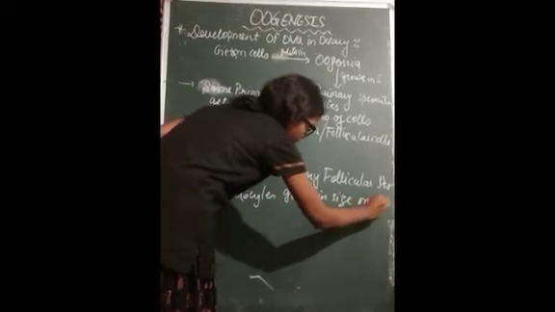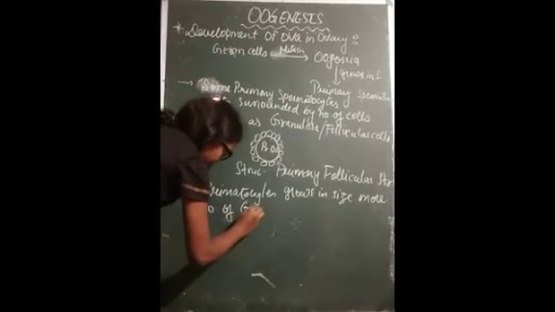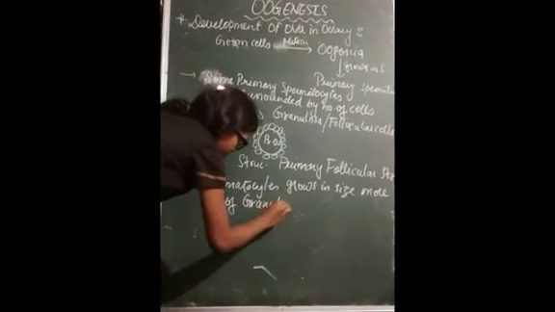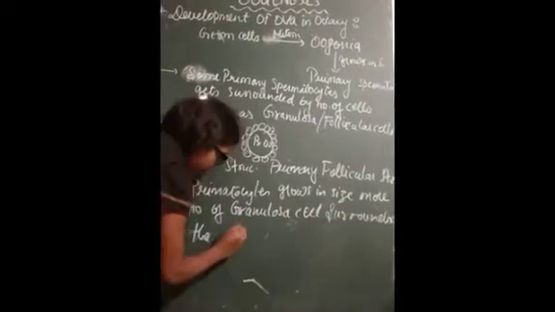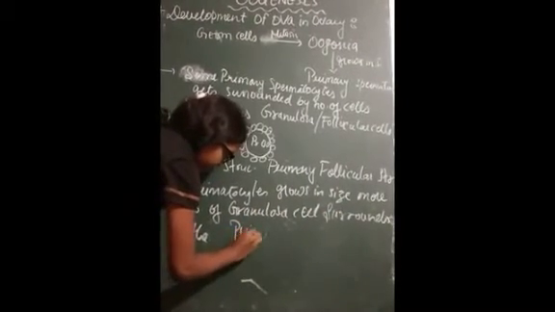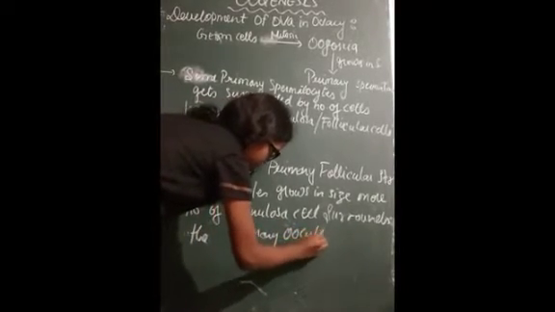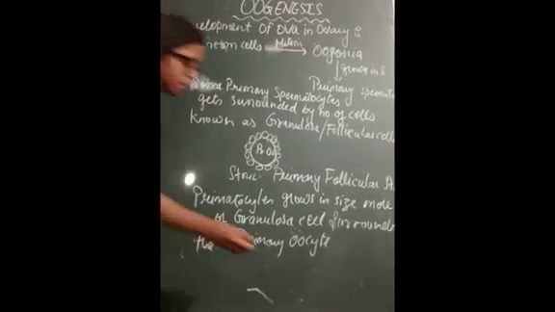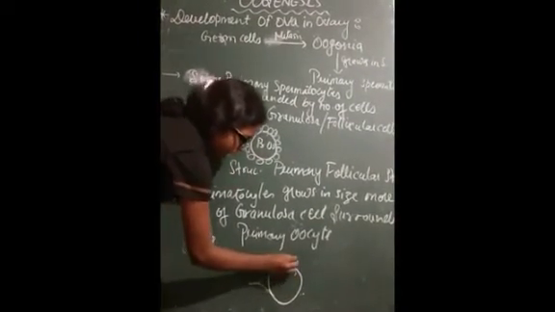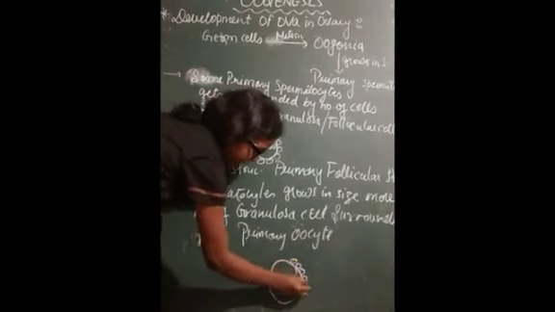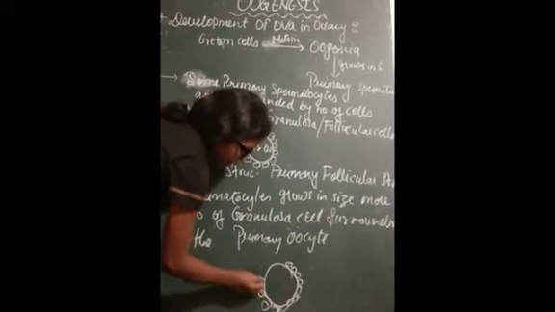More number of granulosa cells surround the primary oocyte. We can see more layers or number of cells. Suppose it is a primary oocyte which is growing. We know that the first layer is the granulosa cells, and this was known as a primary follicular structure.